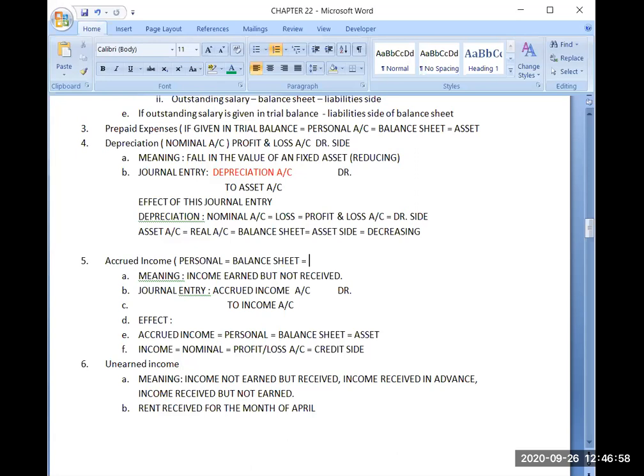You can decide about this with the help of its meaning also. The meaning is written on your screen. Because I have earned this amount but I have not received it, obviously I will be receiving this amount in future. That is a benefit coming to me in future. So it will be an asset for me because I will be receiving this benefit in future.